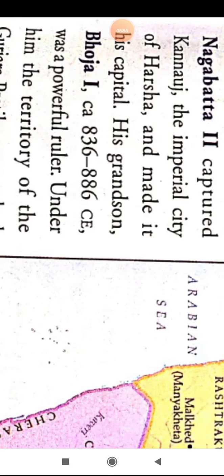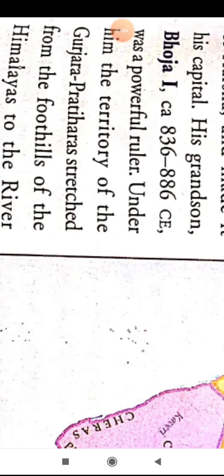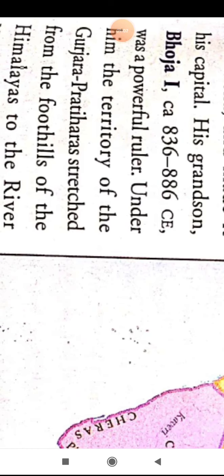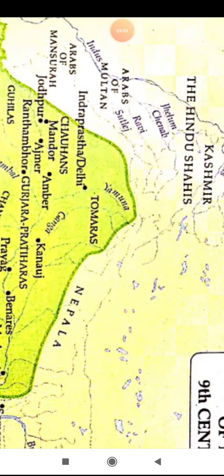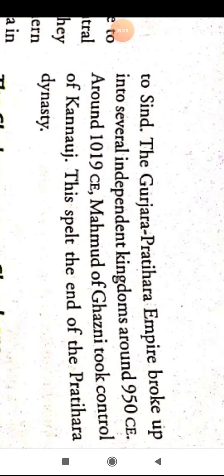He ruled from 836 to 886 CE and was a great and brave ruler. Under him, the territory of the Gurjara Pratiharas stretched from the foothills of the Himalayas to the river Narmada, which is in Madhya Pradesh, and from Bengal to Sindh.